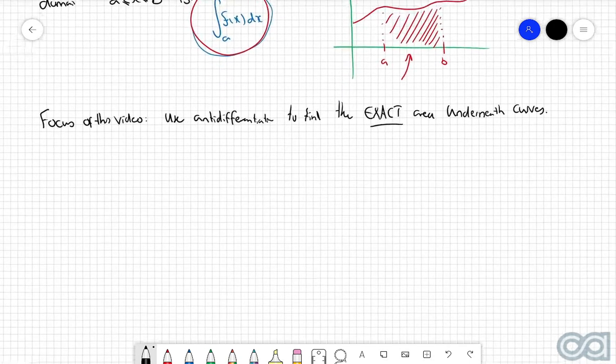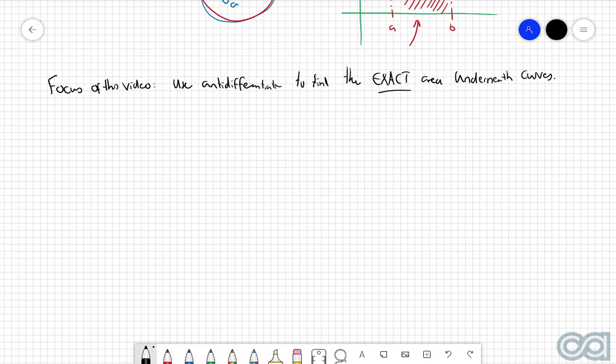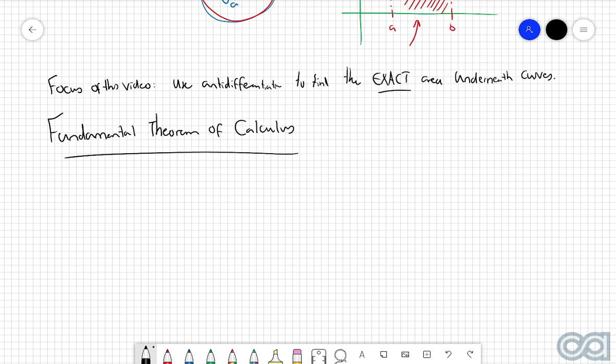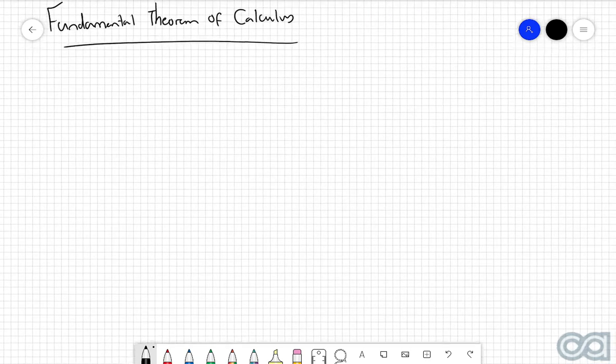And in order to do this, we're going to introduce quite possibly one of the most important theorems you're going to have to learn in regards to calculus as a whole, and this is called the fundamental theorem of calculus. And as you can imagine, the fundamental theorem of calculus essentially underlines a lot of what we're going to be doing from here on out. It's how we essentially link together differential calculus with integral calculus, and then overall link that to finding the area underneath curves between a particular domain.